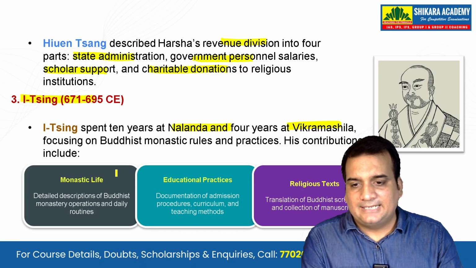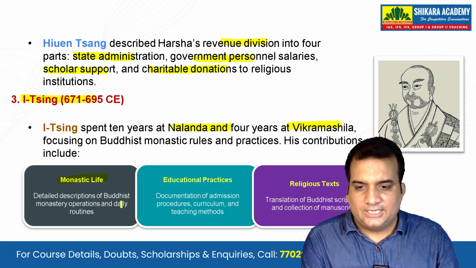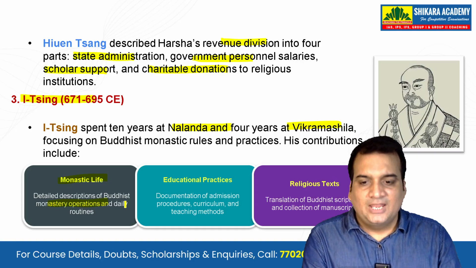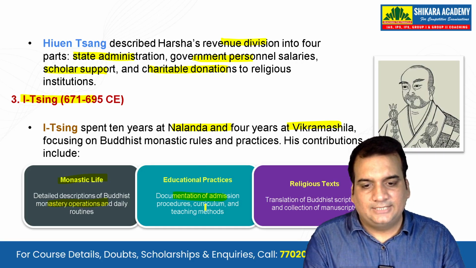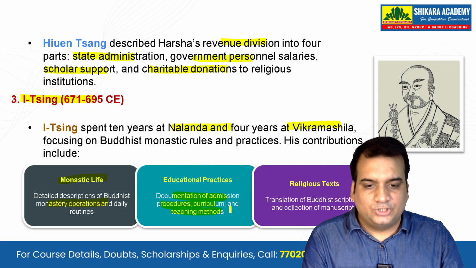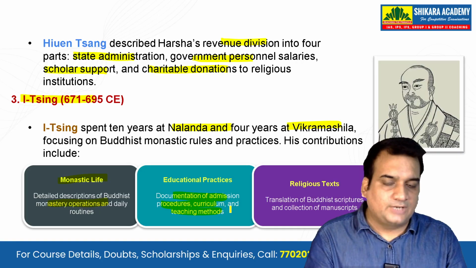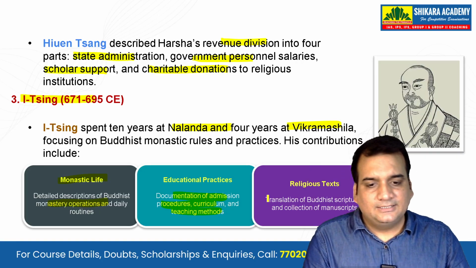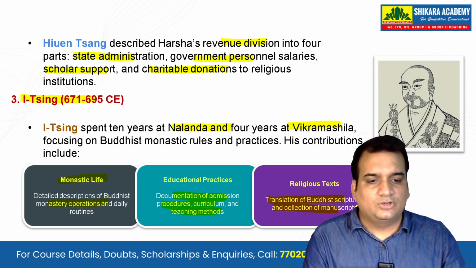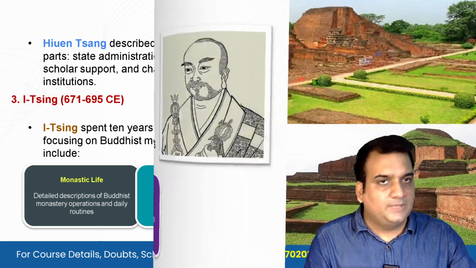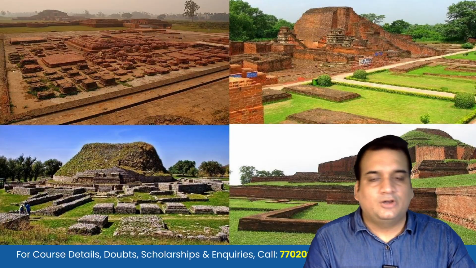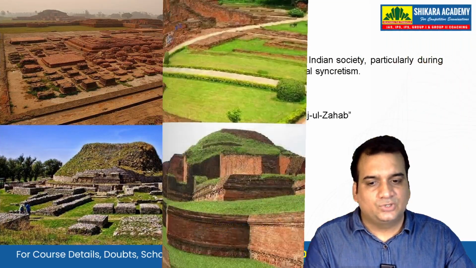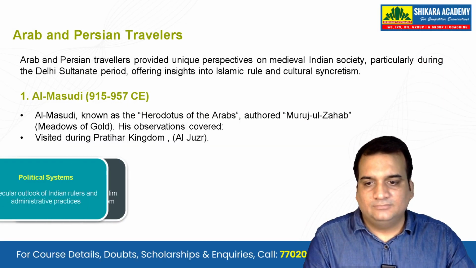The monastic life is what I-tsing talks about, a detailed description of Buddhist monasteries and their operations in daily routines. He also talks about the educational practices like documentation of admission procedures, curriculum, and teaching methods of Nalanda and Bikramshila. And the religious texts, he talks about translation of Buddhist scriptures and the collection of manuscripts from here. So these are a few of the remains of the very famous educational institutions of India of that time.